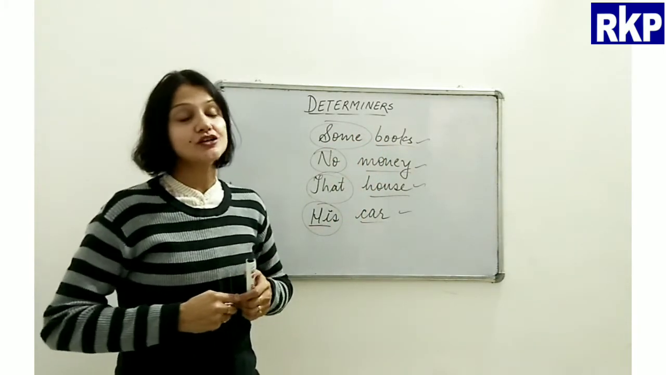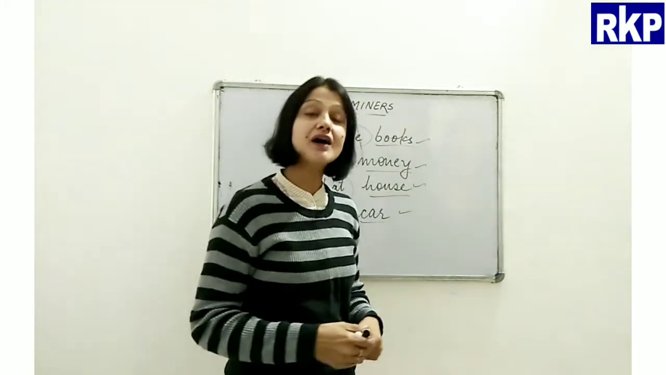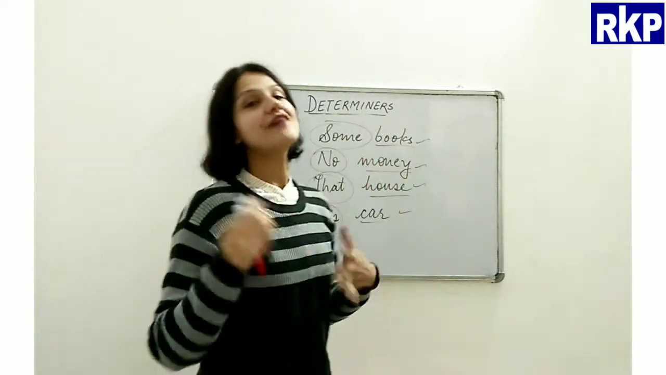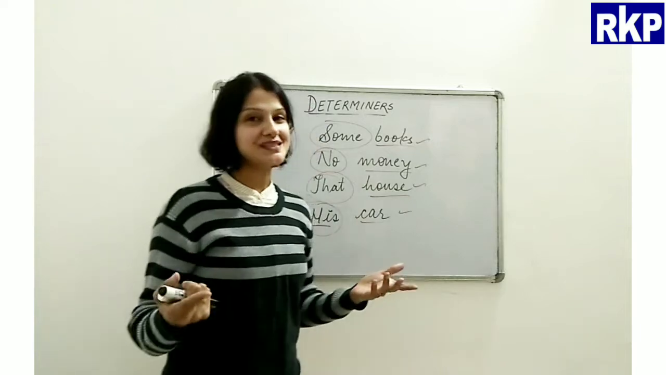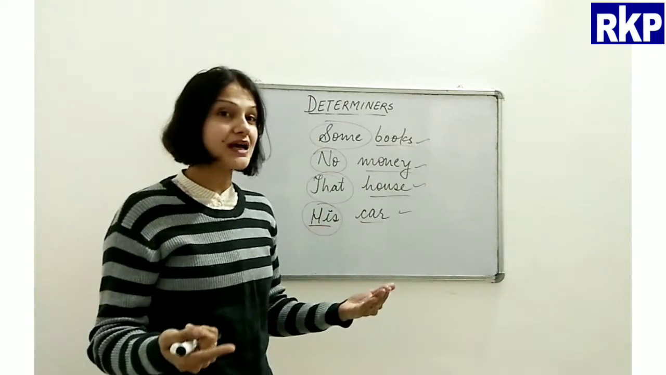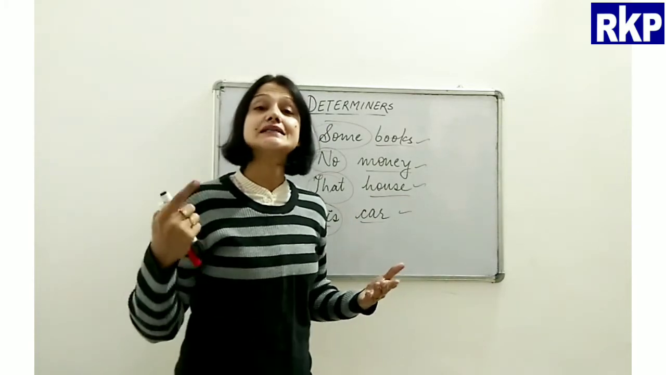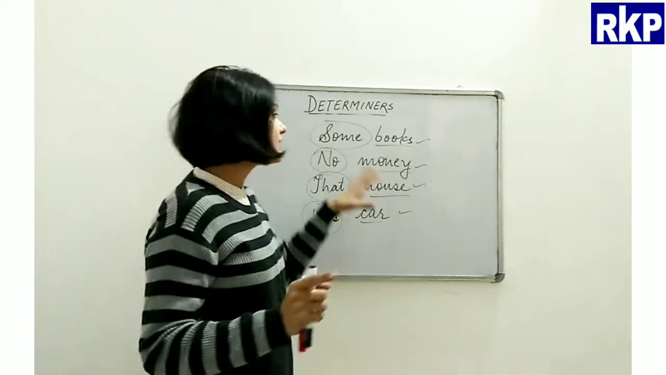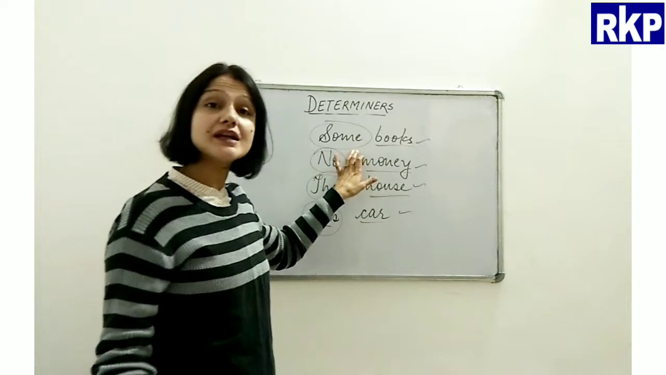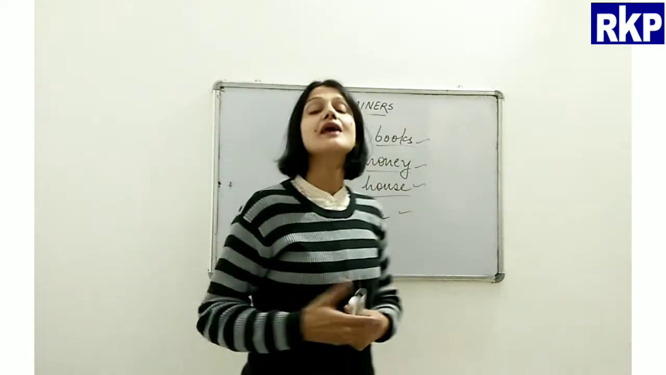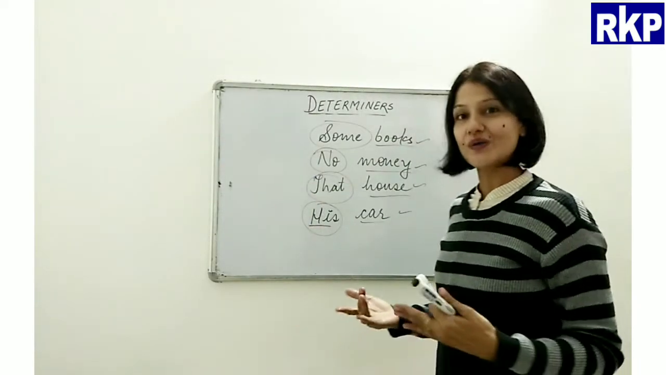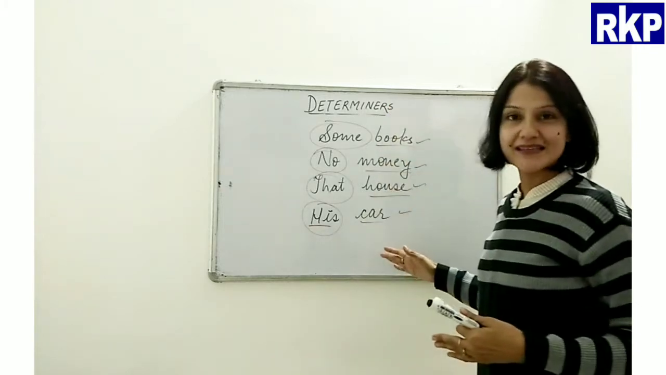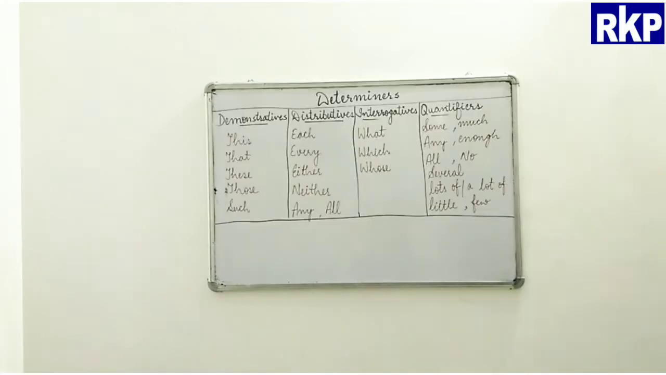So here are the 2 points that we need to remember. One, that they find out something about the nouns, they determine about the nouns. That is why they are called determiners. And the second important point is that they always introduce a noun and they always come before a noun. Alright, I hope till here the things are clear in your mind, right?